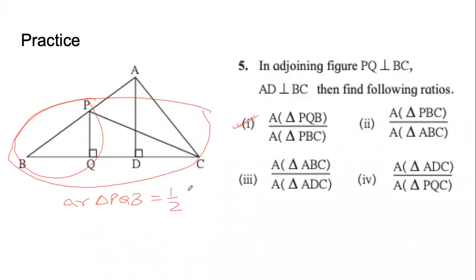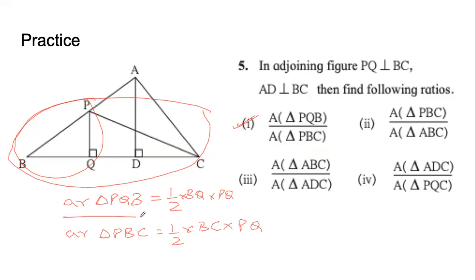So 1/2 base and height will be PQ. Area triangle PBC will be 1/2, then base will be BC and the height is same, PQ.